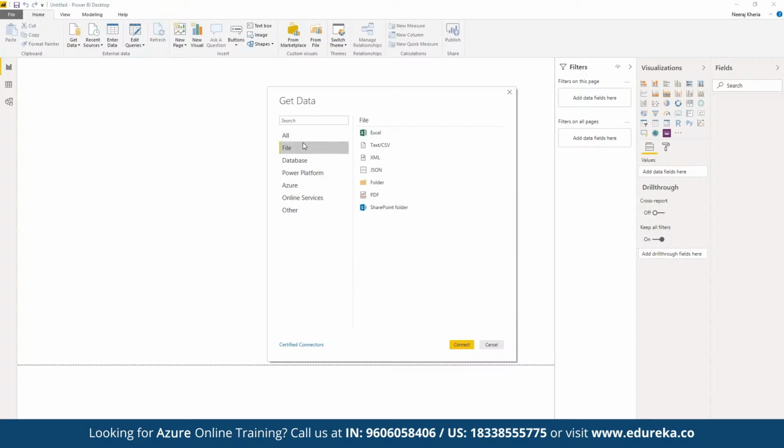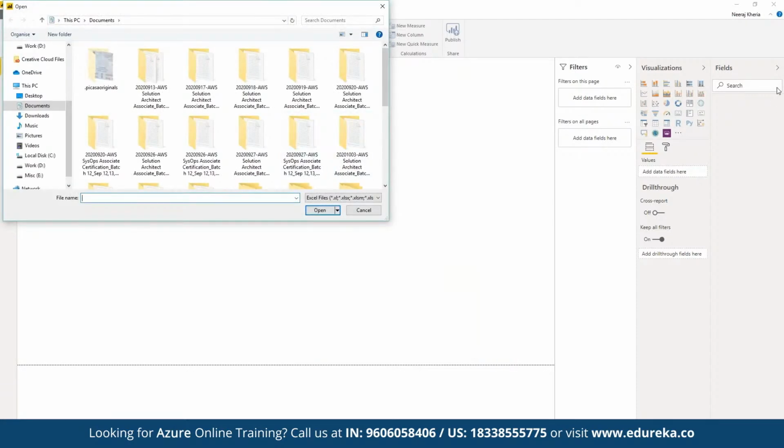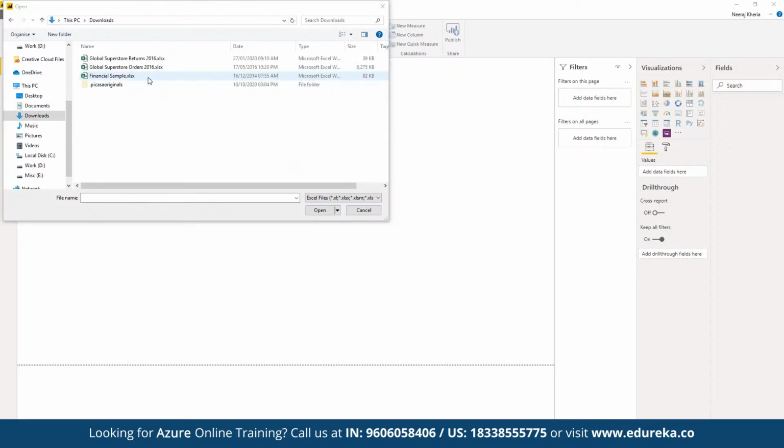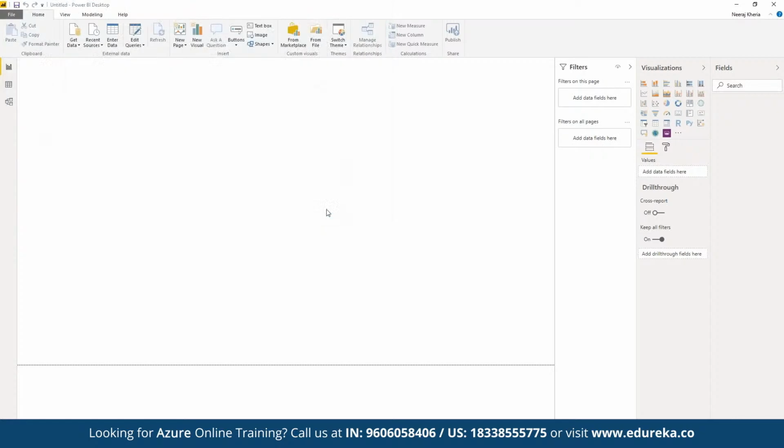Let's say we want to work with an Excel sheet, a simple Excel file that we may have access to. We can click on Excel, click on connect, and here we have to choose the source of the Excel file. So let's say we want to work with a simple financial sample workbook. Here we can open this financial sample workbook, or we can open up the Superstore orders as well. We can use both data sets. For example, let's say we want to work on Superstore orders. We can click on open.